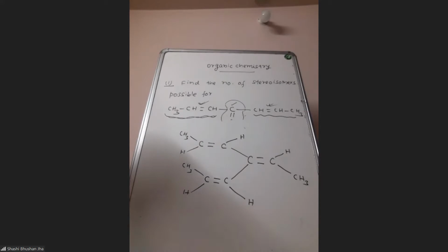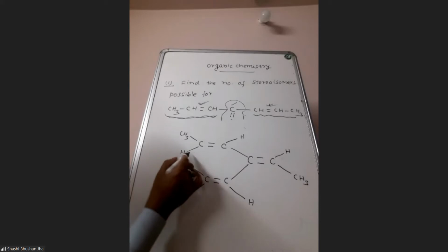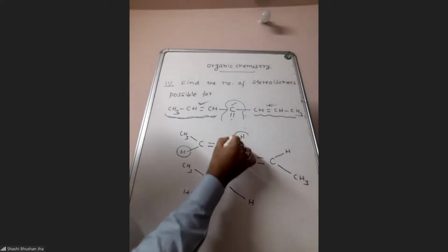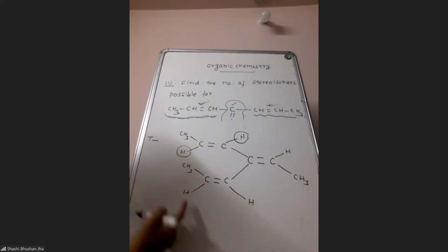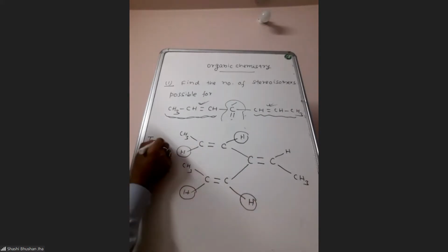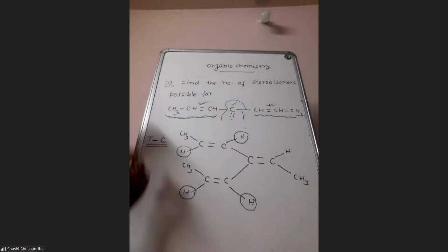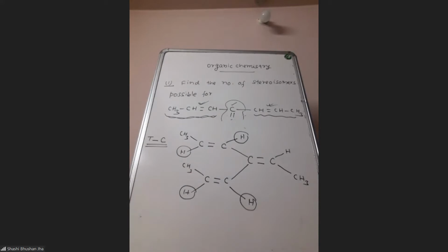So this is one geometrical isomer which is possible. Here you see this hydrogen and this hydrogen, these two are opposite, so this is trans. And here these two hydrogens are on the same side, so it is cis. So one geometrical isomer which you have drawn is trans-cis. For this form, the other double bond is also active, like it can show geometrical isomerism.